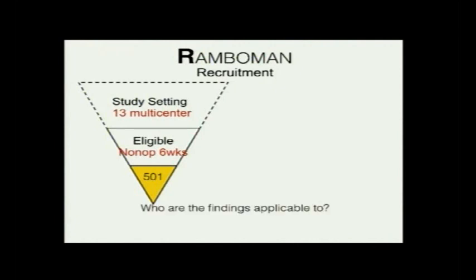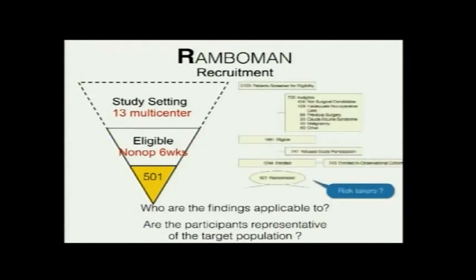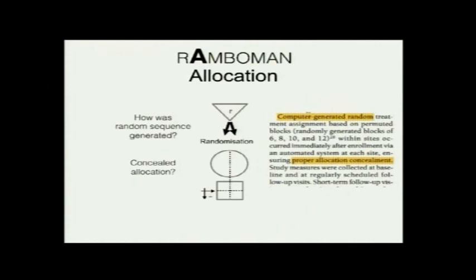R is recruitment. Who are these findings applicable to? And are the participants representative of the target population? So as I said before, are these people more risk takers, or are the patients who are randomized who have lesser pain than the patients who opted for an observational cohort? So that's a question to ask.